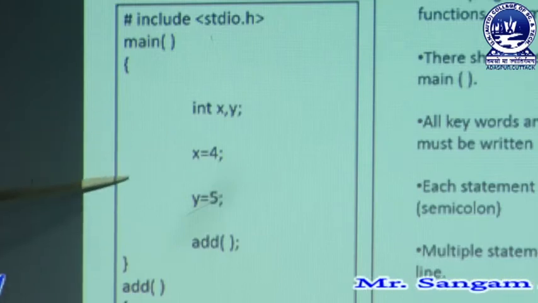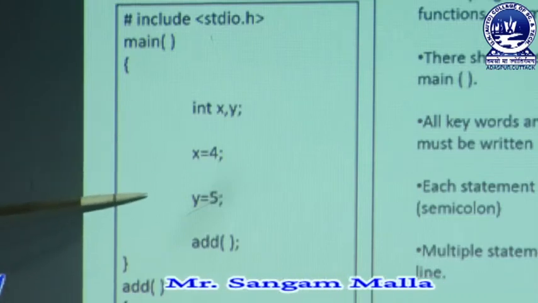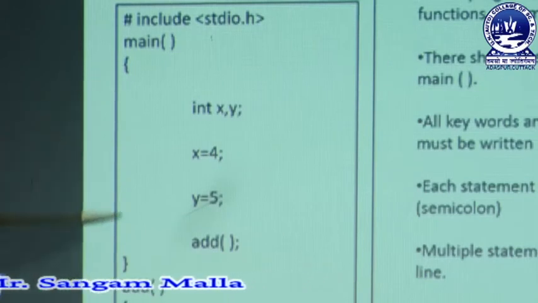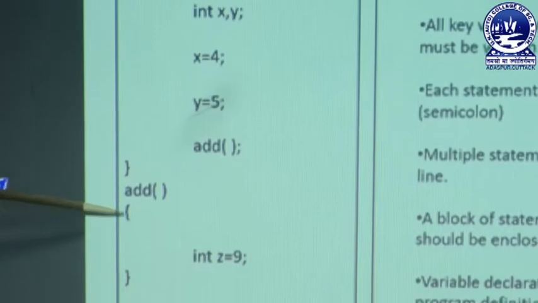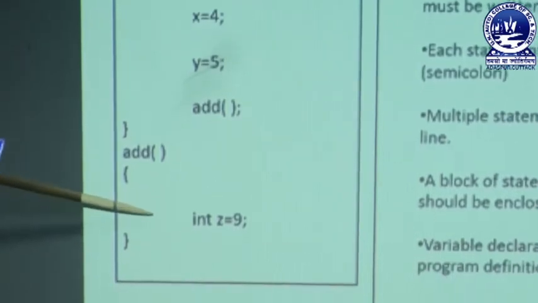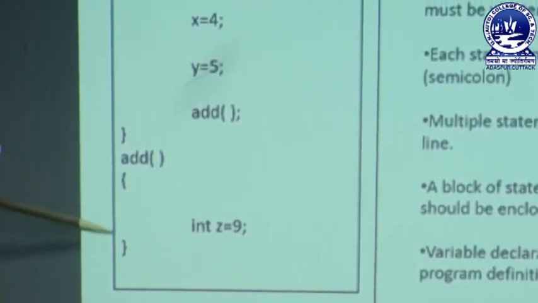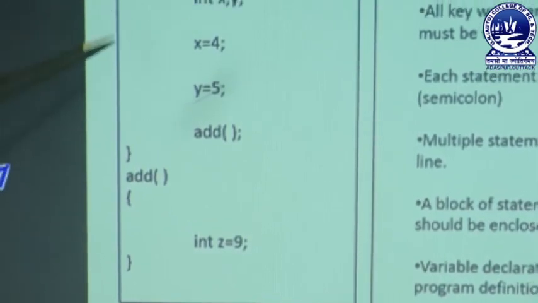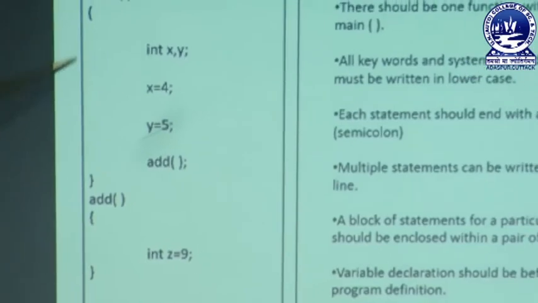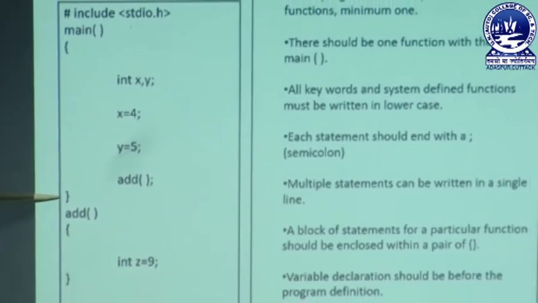Any content of a function should be enclosed within the curly brackets. Here another function is written, that is the add function, and the content of the add function is also enclosed within curly brackets. So every function that we define must be enclosed within curly brackets.